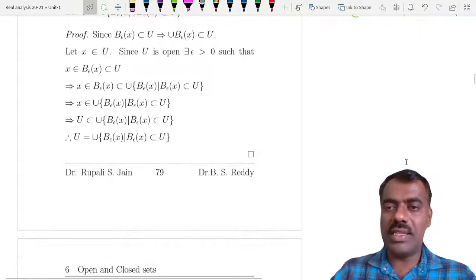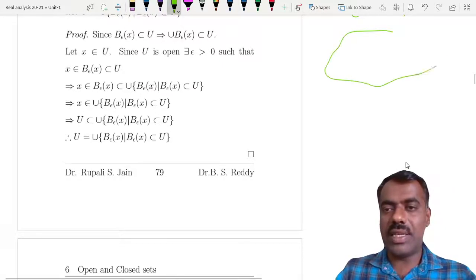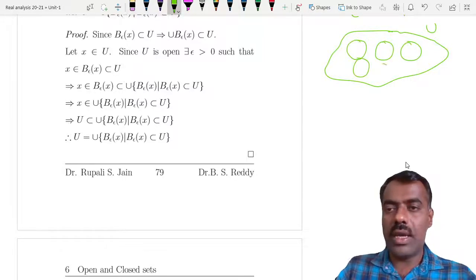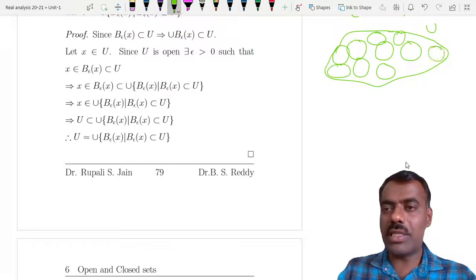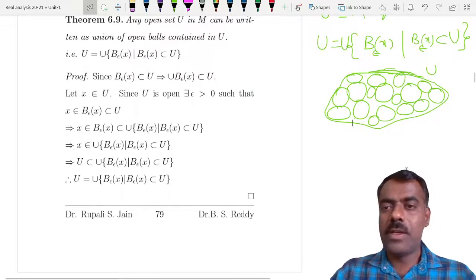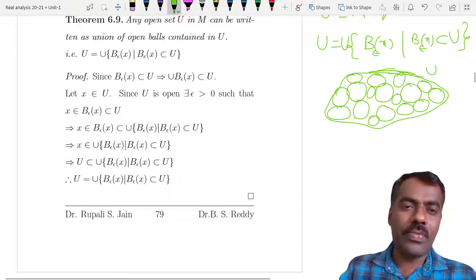In the other sense, if you try to understand geometrically, this is U. What you are going to say is that you take balls and take all their unions. While I'm drawing, make sure that it is not going outside, and take all such balls. You can observe that with smaller balls and so on, you can cover this U. That is the idea. And proving it is not at all difficult; one direction is obvious.